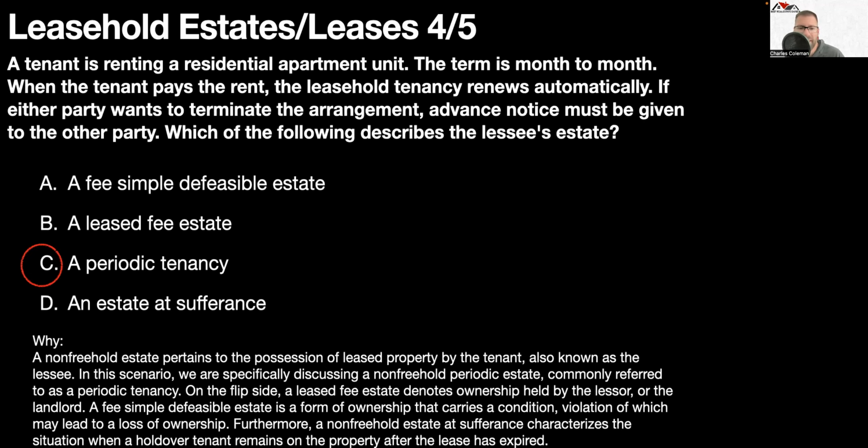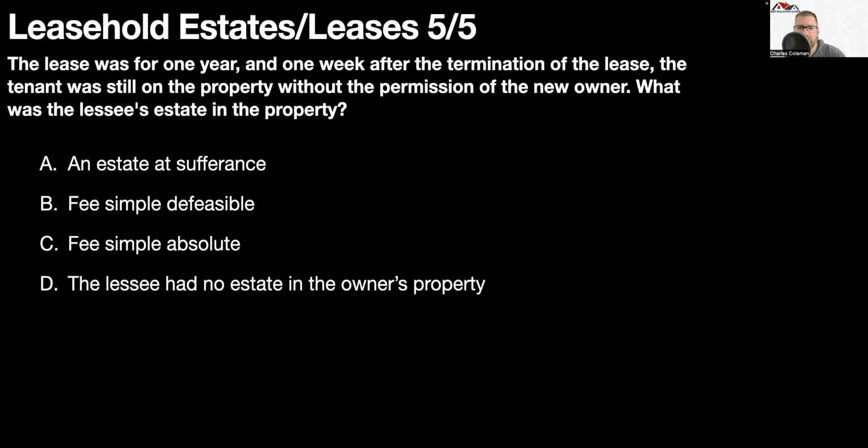On the flip side, a leased fee estate denotes ownership held by the lessor or the landlord. A fee simple defeasible estate is a form of ownership that carries a condition, violation of which may lead to a loss of ownership. Furthermore, a non-freehold estate at sufferance characterizes the situation when a holdover tenant remains on the property after the lease has expired.